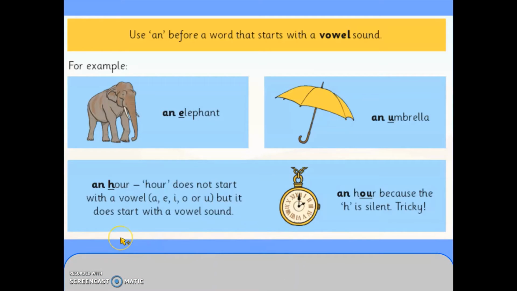Here is another exception. We've got an hour, which begins with a H. H is a consonant. However, the H is silent, an hour. So it begins with a vowel sound. These exceptions might be a little bit tricky, but I know that we can do them.